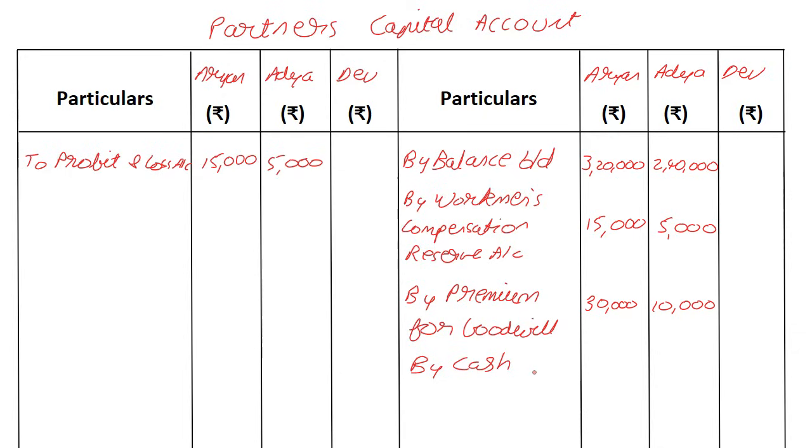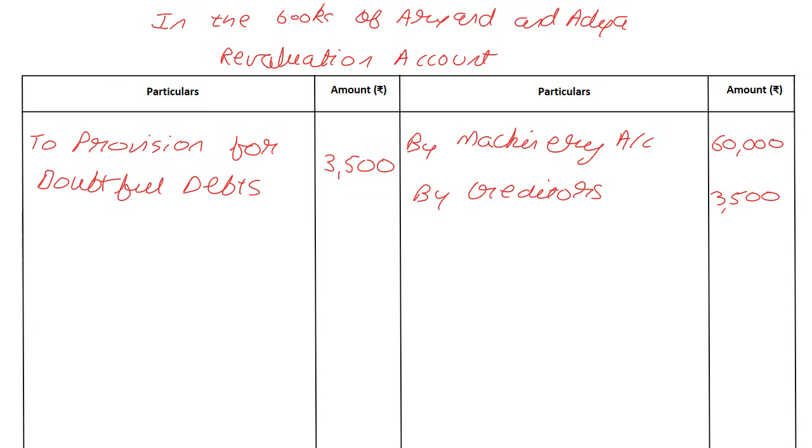Before that, we need to close the reval account. Whichever side is heavier, we write it on both the sides. So I am doing this: 60,000 plus 3,500 gives me 63,500. Notice how we have a 3,500 over here. So it's a no-brainer that we're going to end up with a balancing figure of 60,000, which is what goes to the partners' capital account.